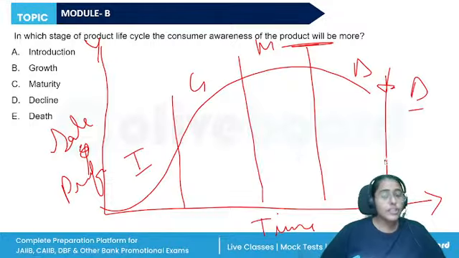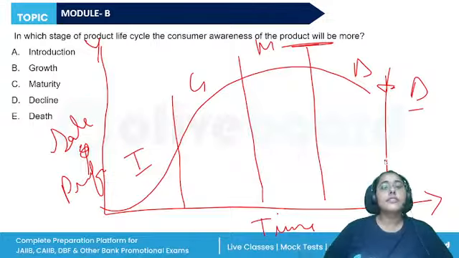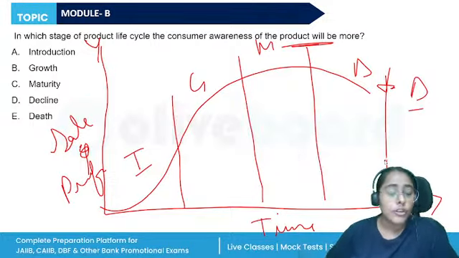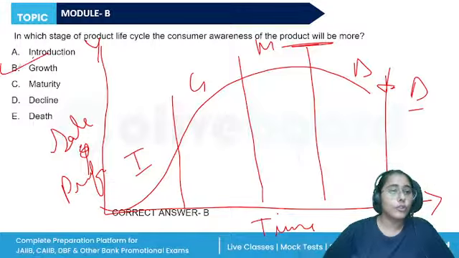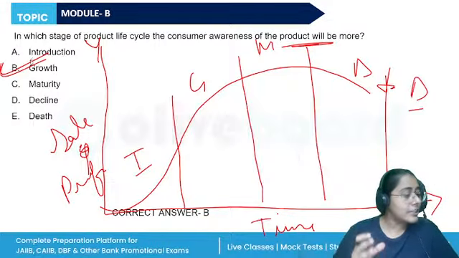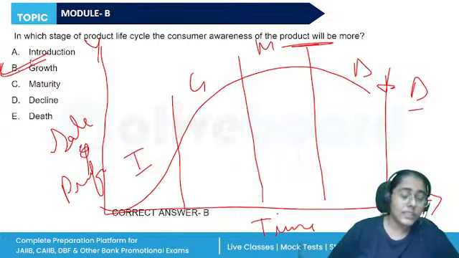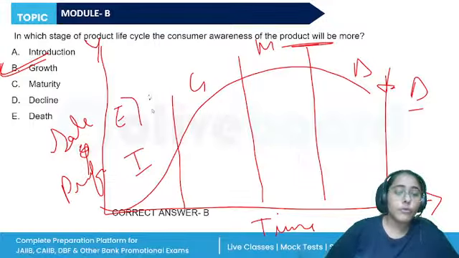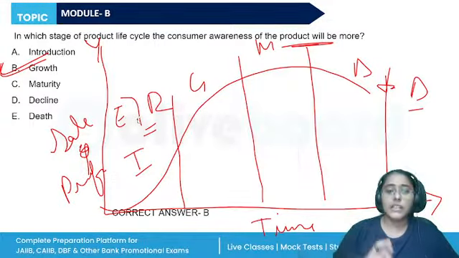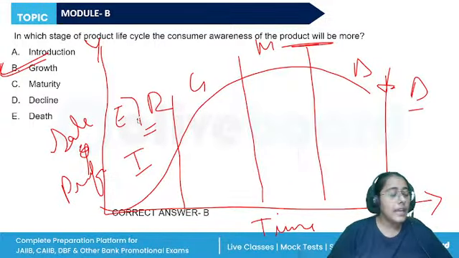So, in which stage will the consumer's awareness be more? It will be more in the growth stage. In the introduction stage, the product is newly introduced. The expenditure will be more than revenue. The customer does not know about the product. They have no idea about the features of the product. Then what will happen in the growth stage?